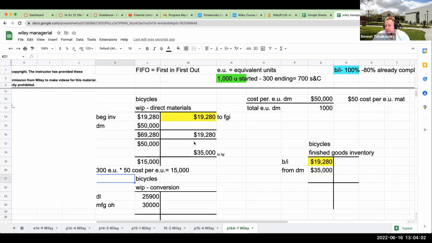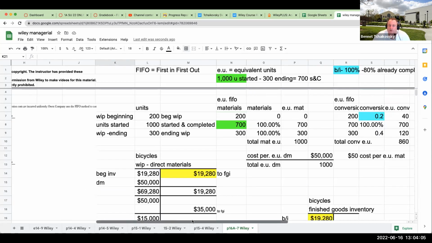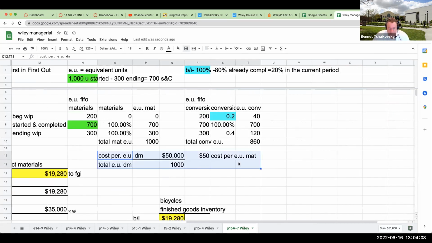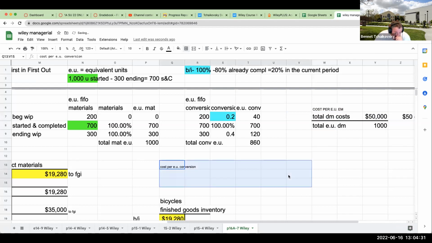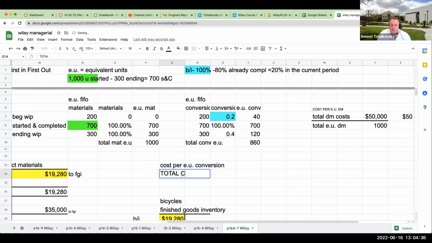So now let's take a look at our conversion costs. We're going to go through and do the same thing. Our cost per equivalent unit for conversion is going to be our total conversion costs, which is what we just incurred during the time period.